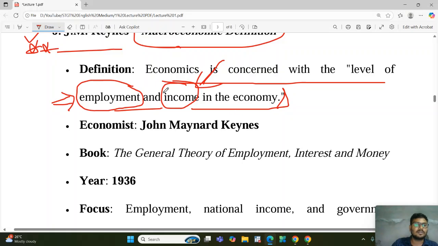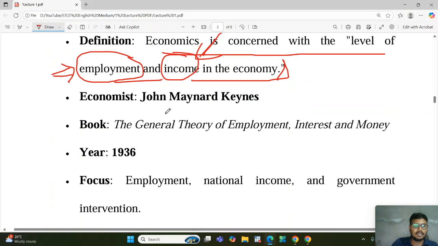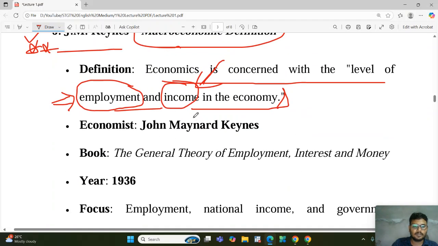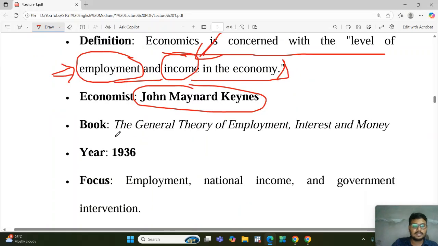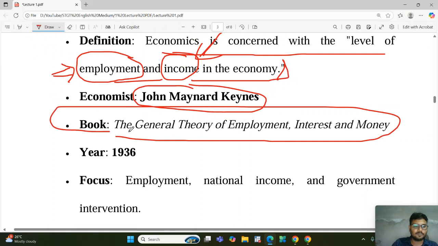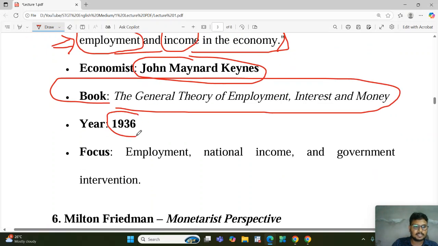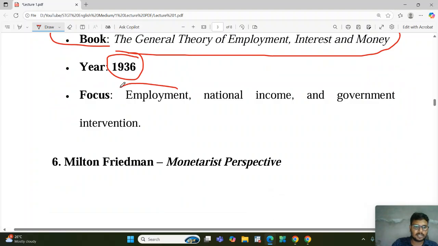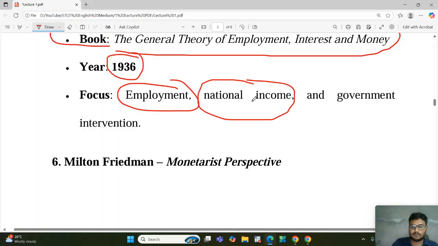This is the definition of J.M. Keynes, and here is his full name, John Maynard Keynes. His famous book is The General Theory of Employment, Interest, and Money, which was published in the year 1936. His focus is generating employment, increasing the national income, meaning GDP or our total income, as well as government intervention. Why government intervention?